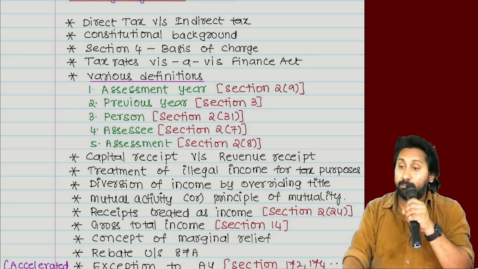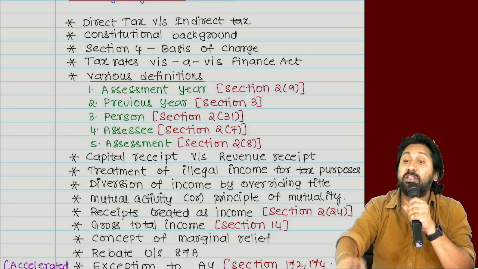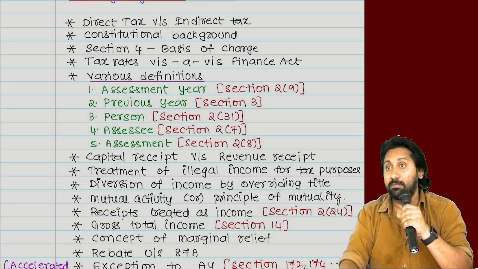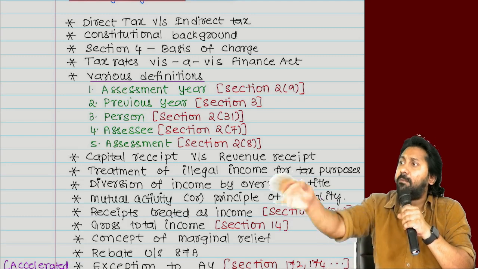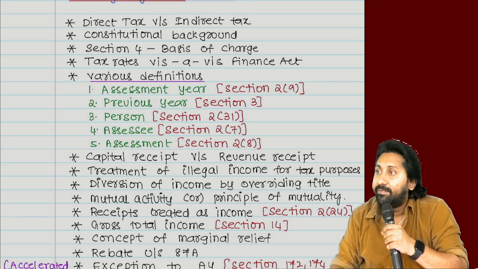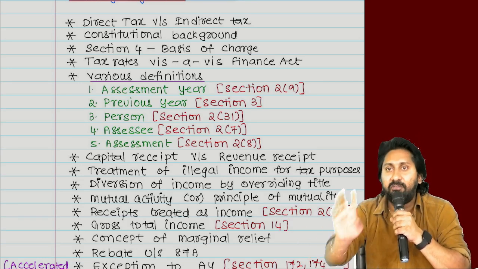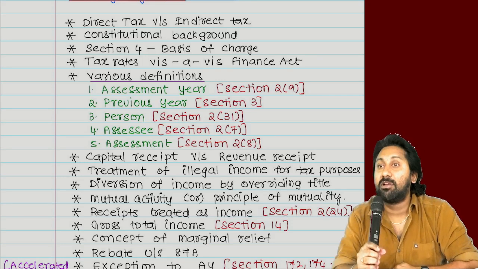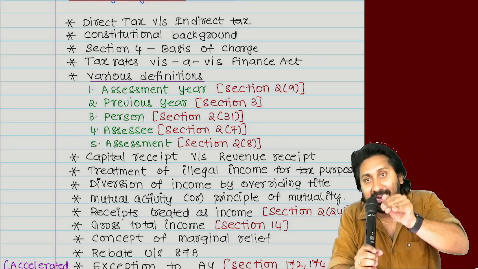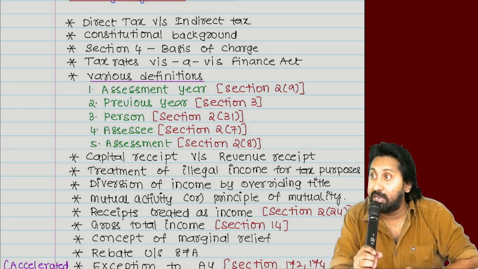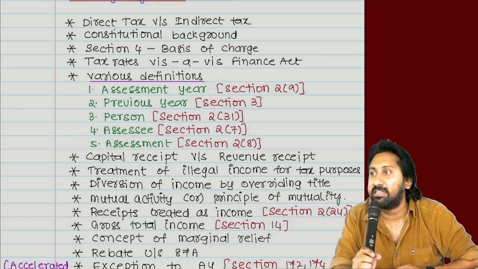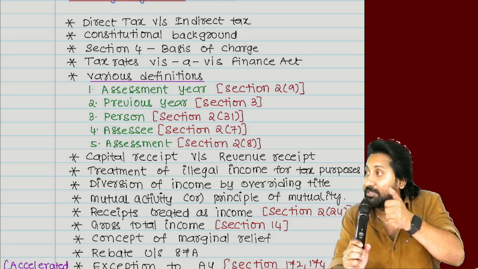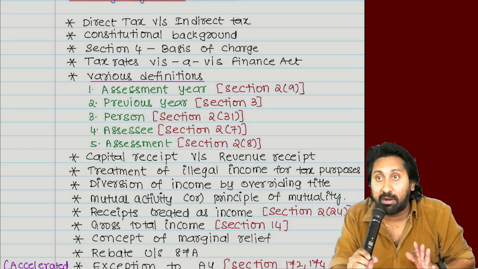For example, if entry numbers 43, 44 are not there, companies cannot be there in India. Companies Act will not be there. Companies also cannot be there. Who allowed companies? Entries 43 and 44. Because companies are allowed, the Companies Act is allowed. Earning income is allowed, income tax is allowed. What I said? Earning income is allowed, income tax is allowed. But who allowed income tax? Which entry number? 82. Everyone repeat, what is it? 82.